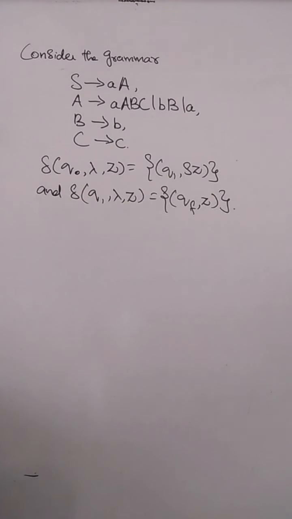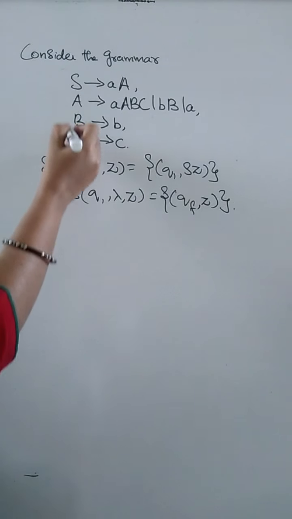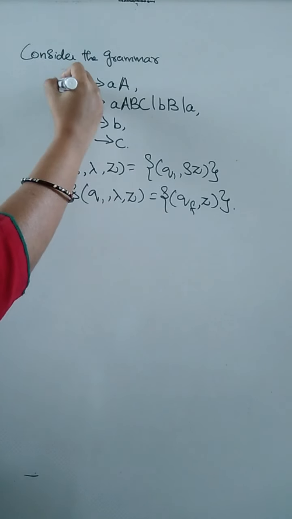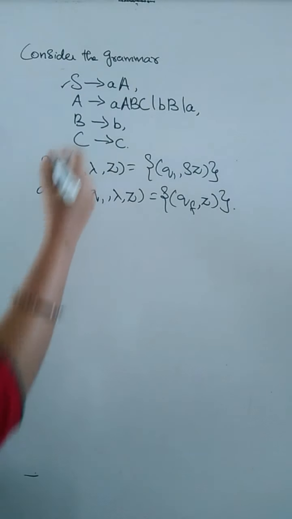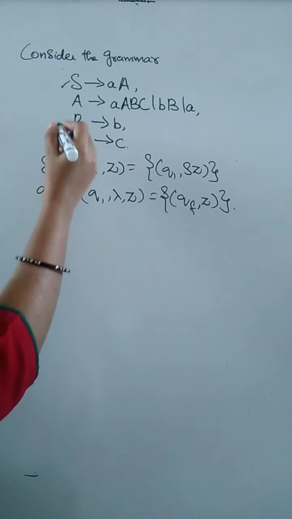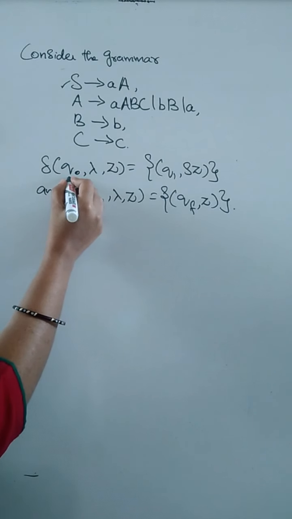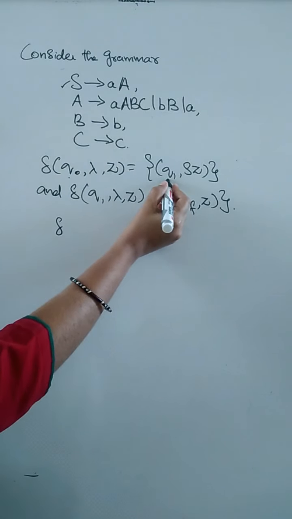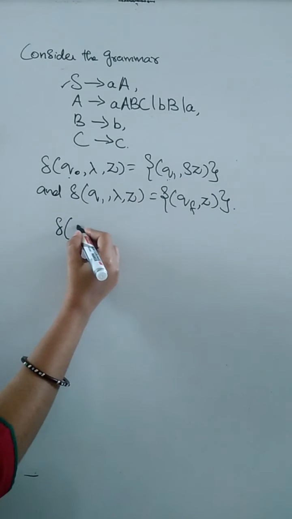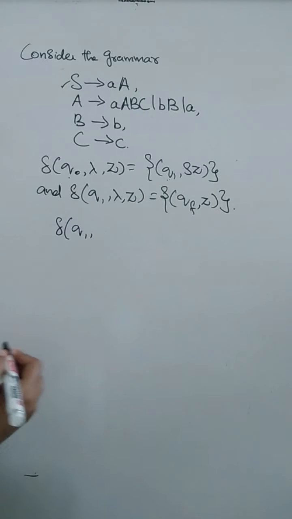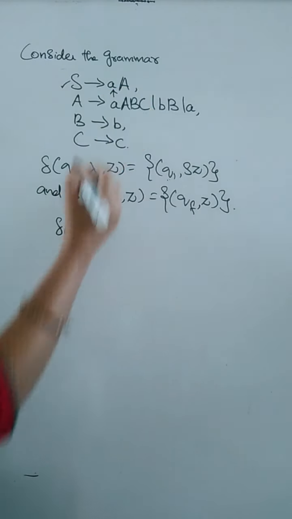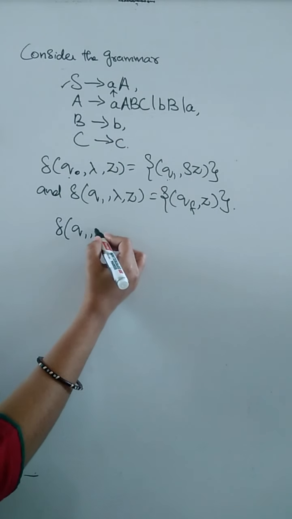Next, based on these productions I am going to write the transitions. First I am taking this production. Initially your machine will be in the state q0, and it will transition to q1. Next, from the state q1, I am going to write the productions. For this one take the input string, so the input string is a.